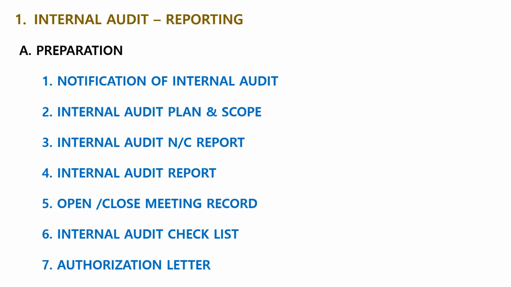Next, Internal Audit Reporting. A. Preparation. The documents prepared for the internal audit are as follows. 1. Notification of internal audit. 2. Internal audit plan and scope. 3. Internal audit nonconformity report. 4. Internal audit report. 5. Opening and closing meeting record. 6. Internal audit checklist. 7. Authorization letter.